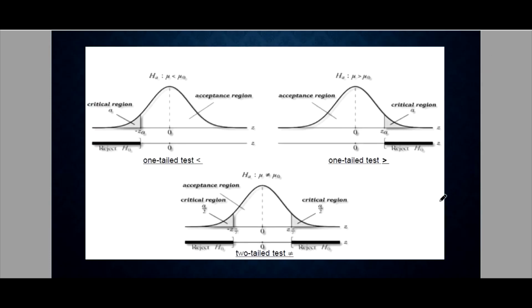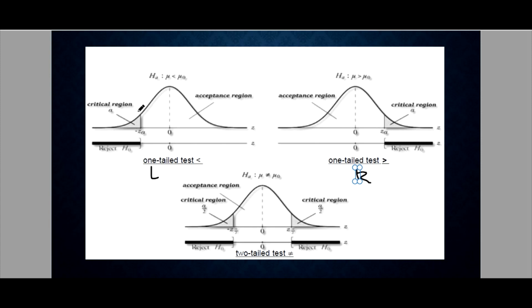So we have here a one-tailed test, a left-tailed test. This one is a right-tailed test. And this last one here is a two-tailed test.